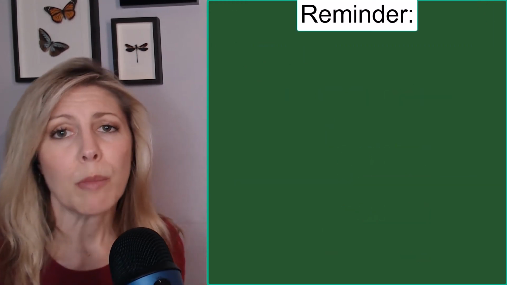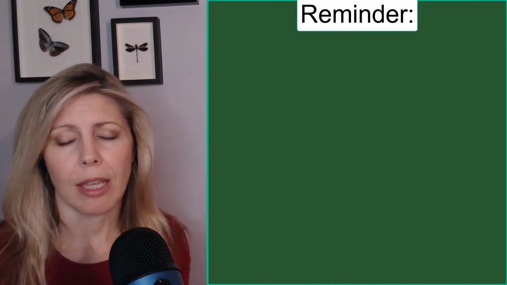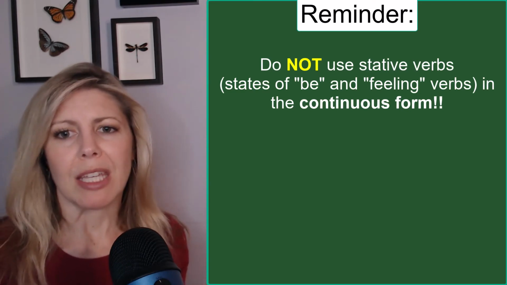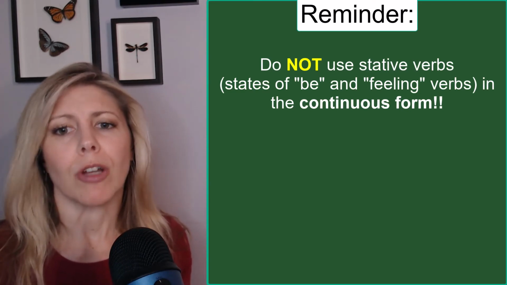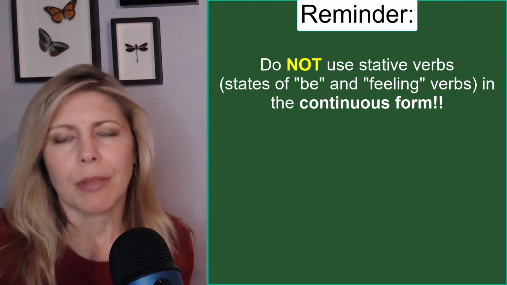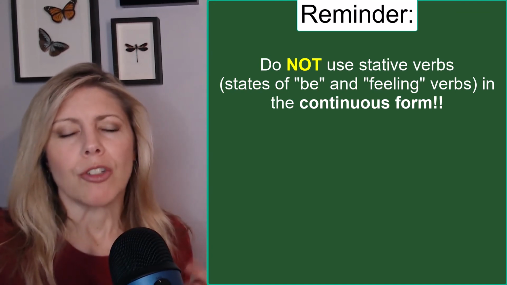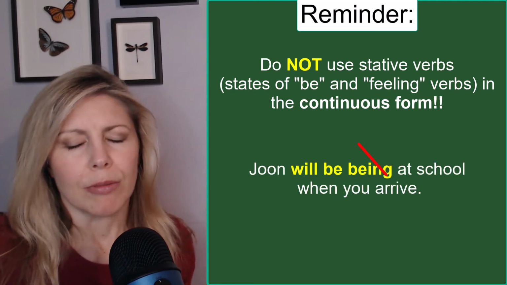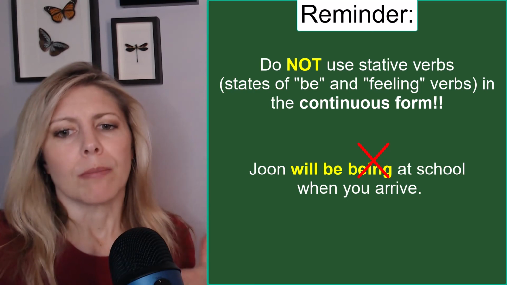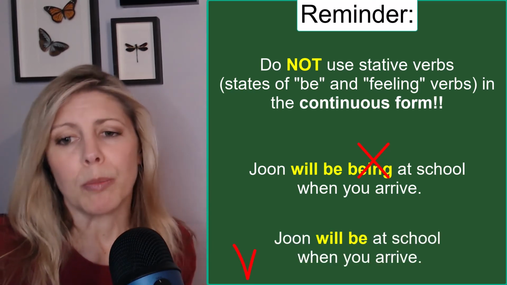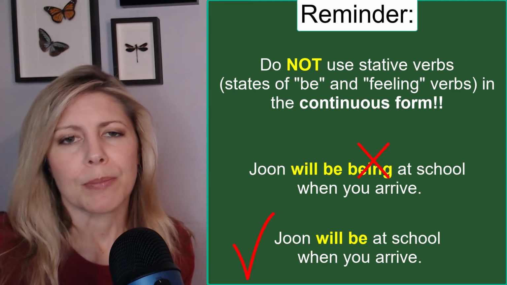Now, another reminder for the continuous and the future continuous, do not use stative verbs or those verbs of be, or states of feeling. Do not use be and feeling verbs in the continuous. So, here's an example. Do not say, June will be being at school when you arrive. No, that's not correct. The correct form is June will be at school when you arrive.